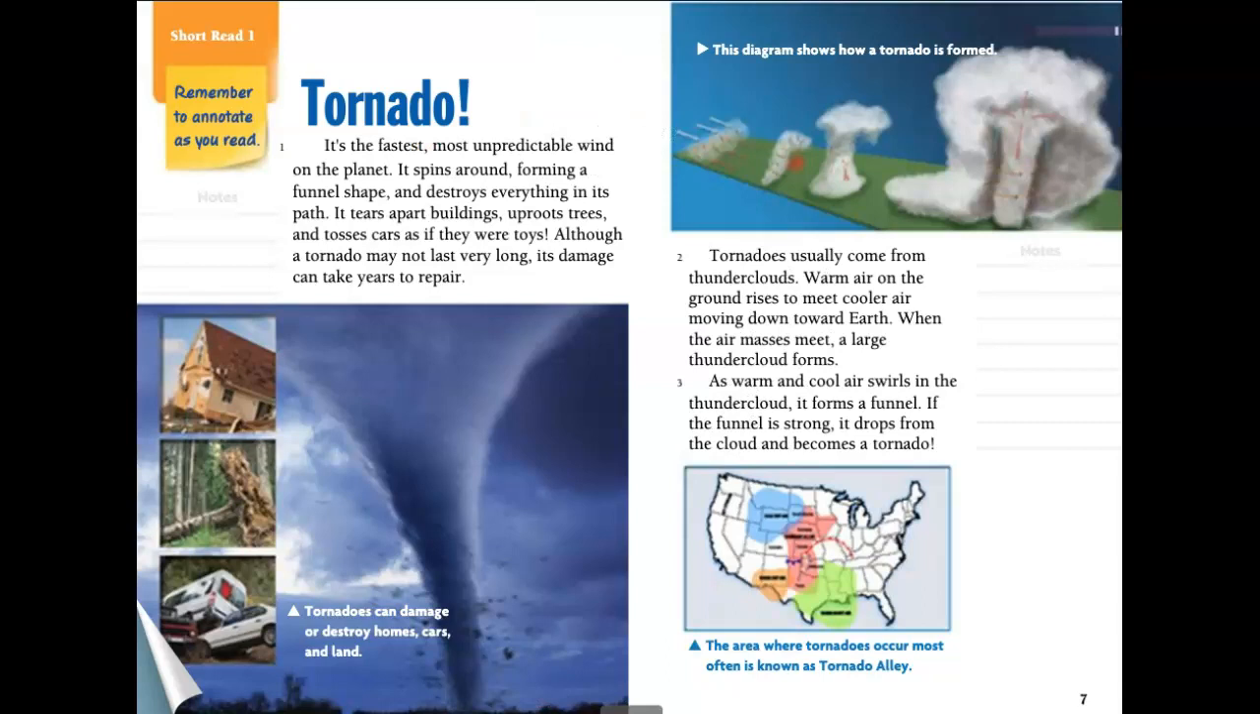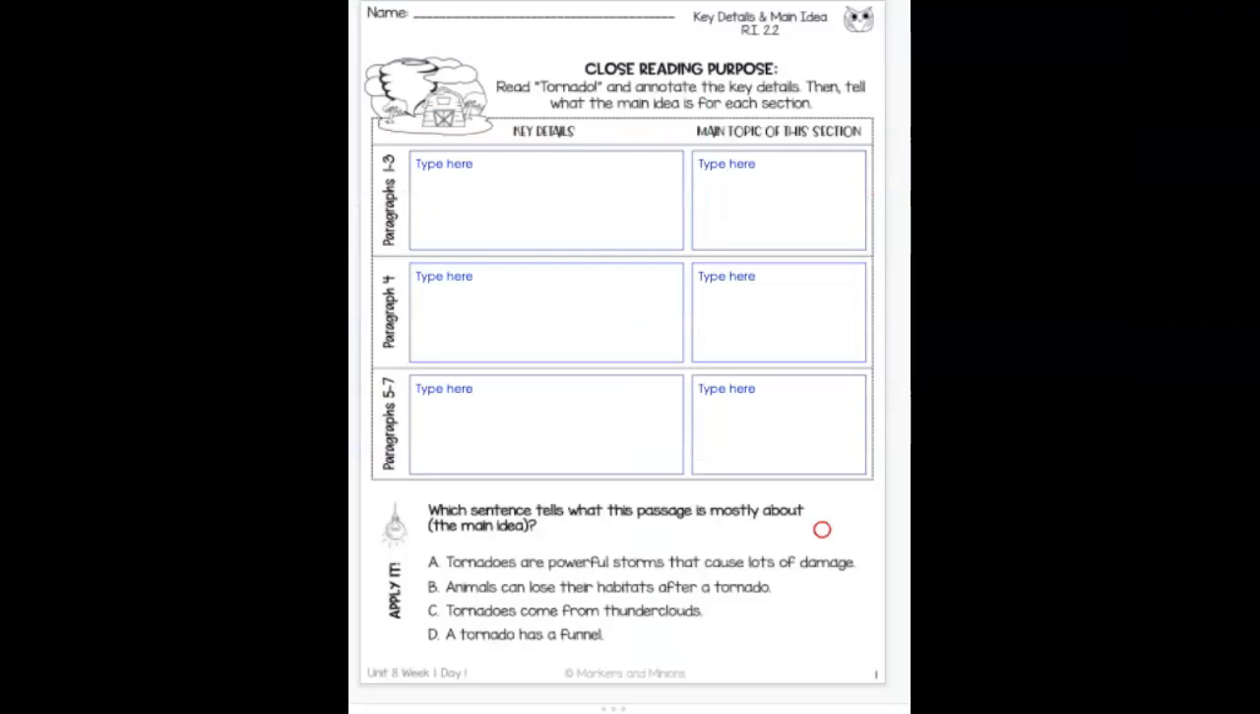Start reading our short read for today. We are going to go ahead and look at our close reading workbook for this unit to see what questions, what graphic organizer we're going to fill out today. So today we're going to read Tornado. We're going to annotate the key details, then tell what the main idea is for each section. So the very first thing we're going to do is read paragraphs 1 to 3, and you can see that right there, and then just paragraph 4, and then paragraphs 5 to 6, and then we will answer the exit slip today.